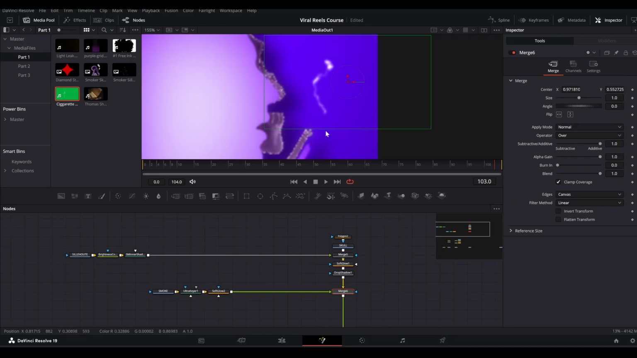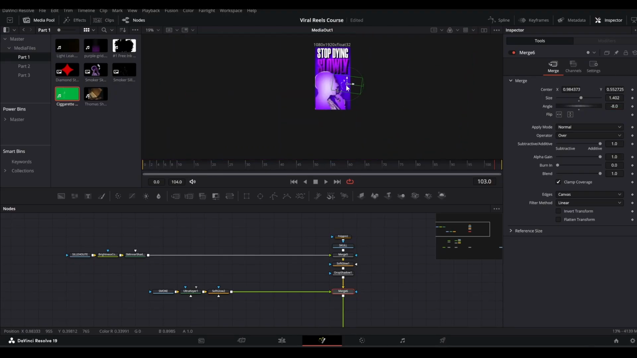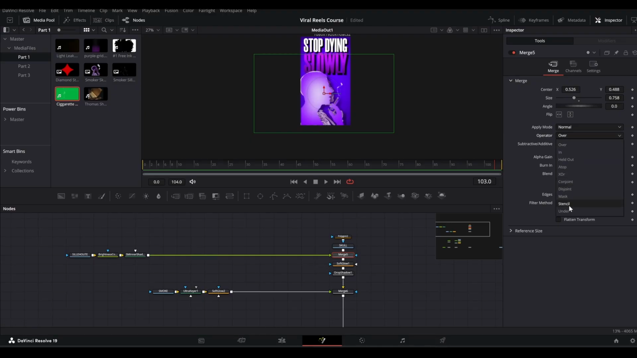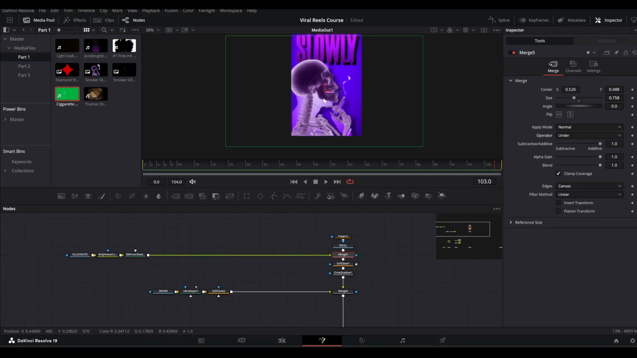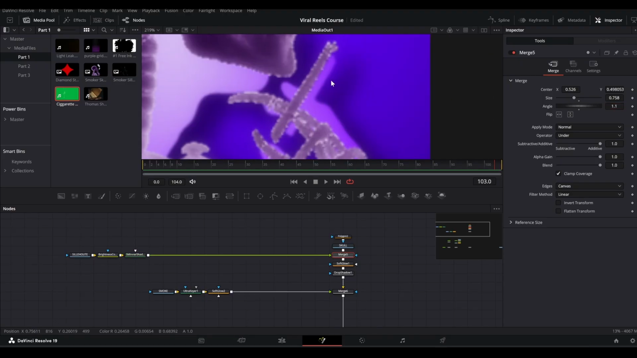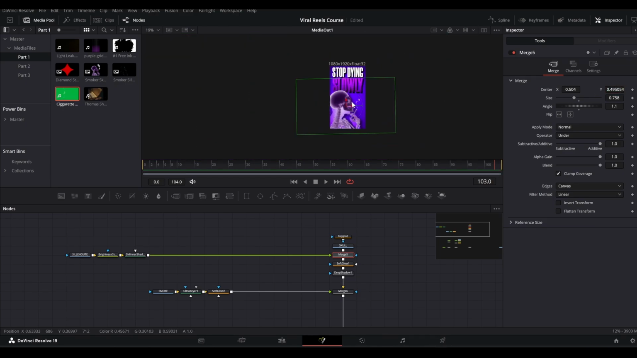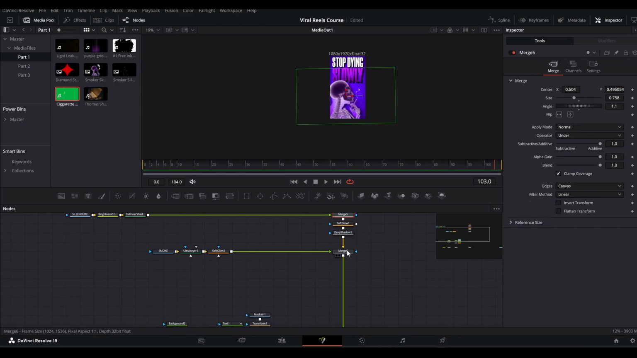And now in the merge, we can scale it up a little bit and place it accordingly, change the angle, and place it here on top of the cigarette like so. All right, and also in the merge, let's set the operator mode to under, so it's under the skull, and you can place it, tweak the angle a little bit, maybe try to align both the cigarettes like this. All right, like so. Okay, and now to add that movement, we will use a grid warp node.